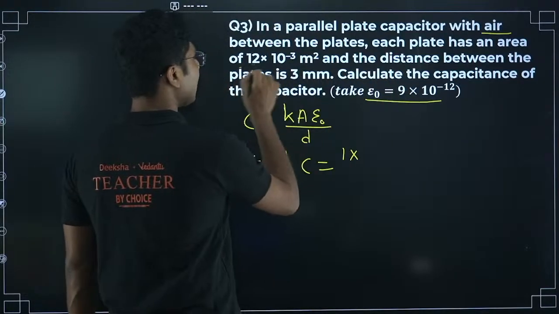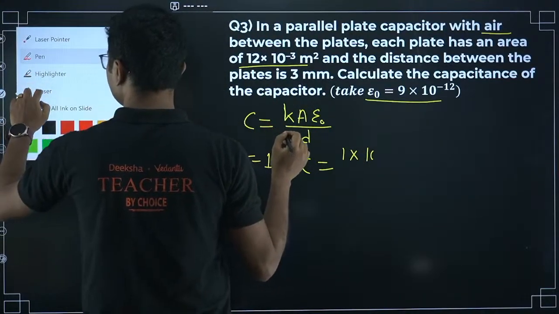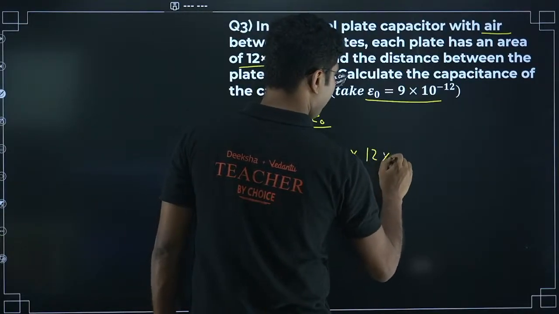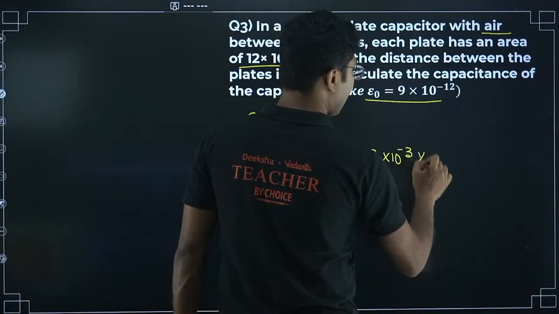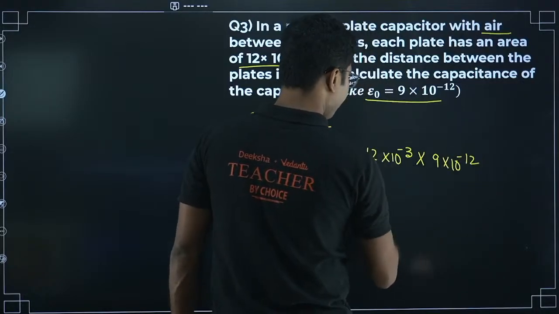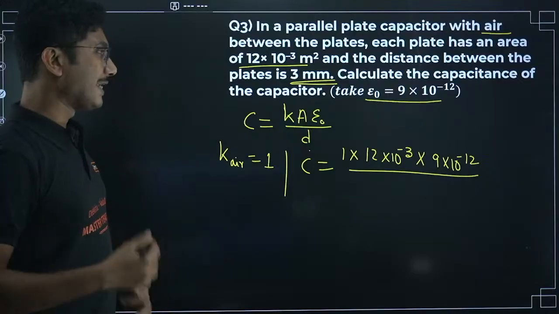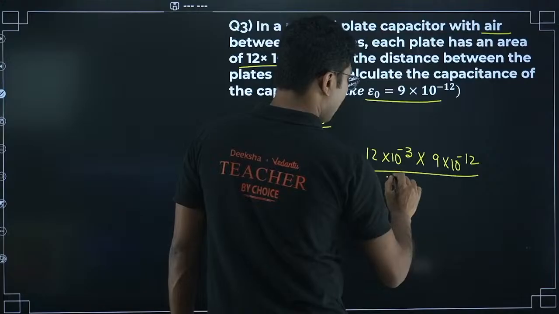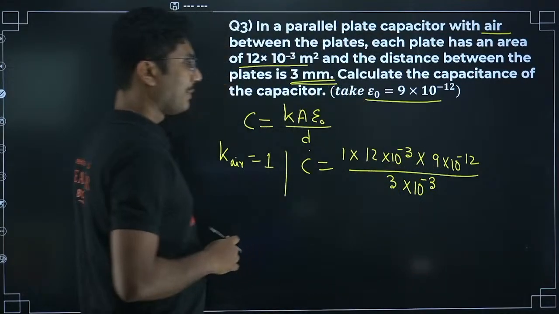Area is given here, 12 into 10 to the power of minus 3. And epsilon naught, they asked you to take this value, so 9 into 10 to the power of minus 12, divided by the distance. Distance here is given as 3 millimeter. Now centimeter to meter is 10 to the power of minus 2, millimeter to meter is 10 to the power of minus 3. So here you have to be careful and make this adjustment.